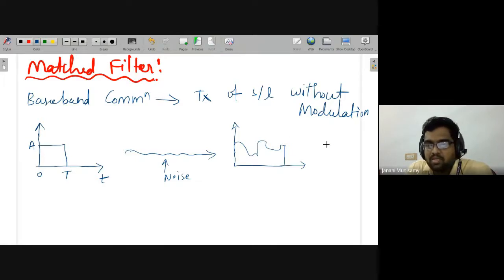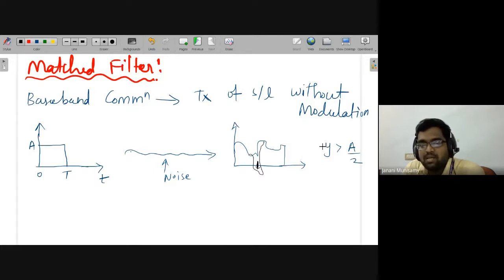Now suppose I use a decision device with respect to A by 2, because the average value is A by 2. If the received signal is greater than A by 2, then I decide in favor of A. If it is less than A by 2, then I decide in favor of 0. Again, the major problem here is where I will be taking the samples. Sometimes the signal may go negative also. If I observe the samples there, exactly I will get the opposite answer. That is the major problem in the reception of baseband communication.